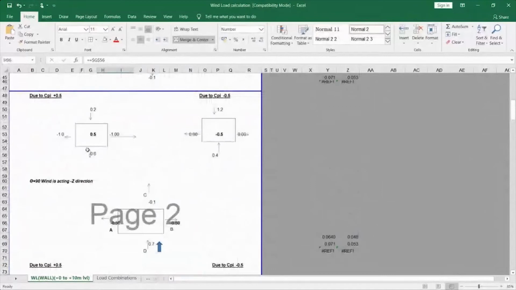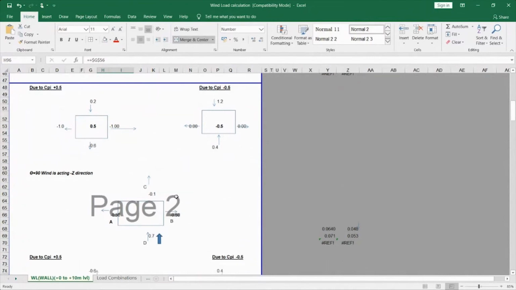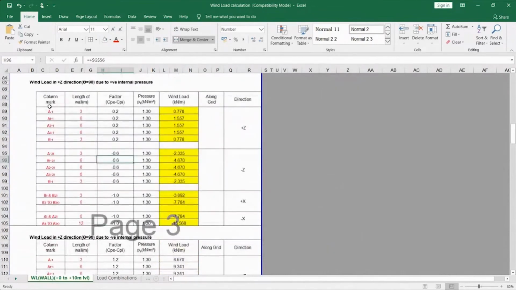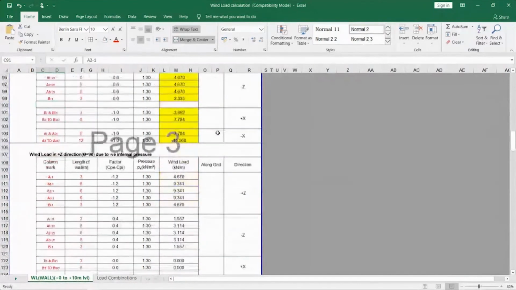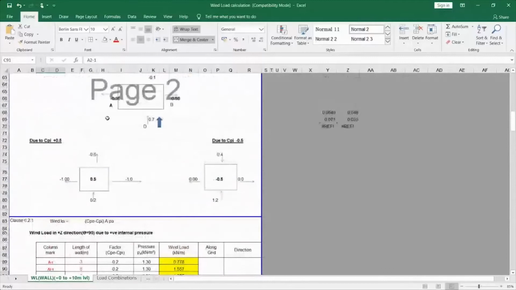If I am going to take the wind load for these columns, then I take the value of this. That is why I have tabulated here depending upon the column mark from my drawing, since these are the grid numbers I have given here. So this is how we have to calculate the wind load for positive Z and negative Z direction.